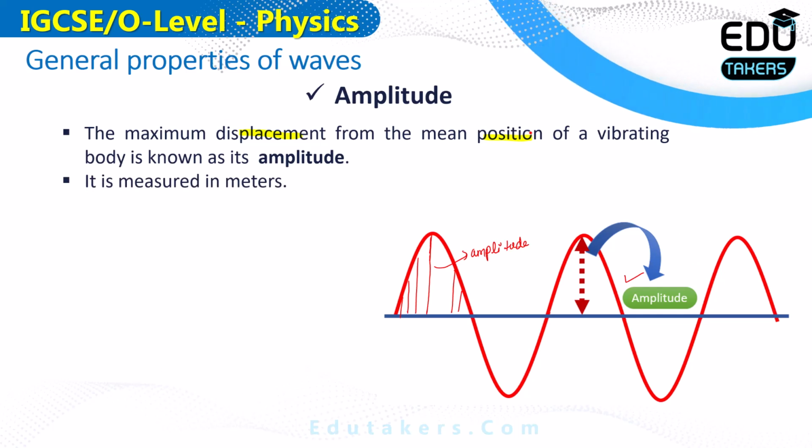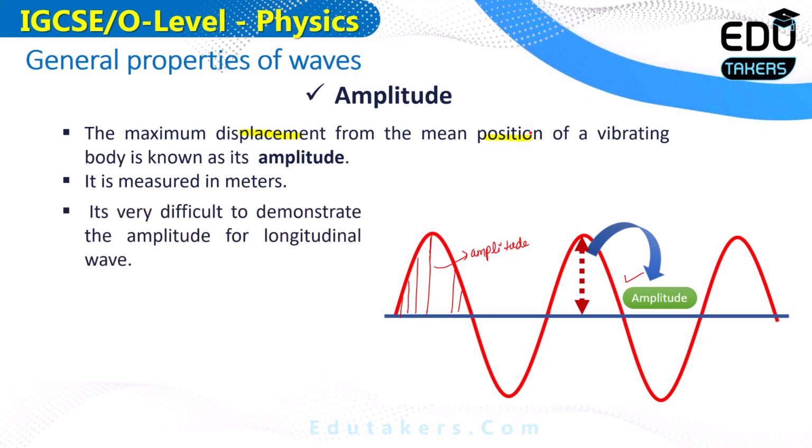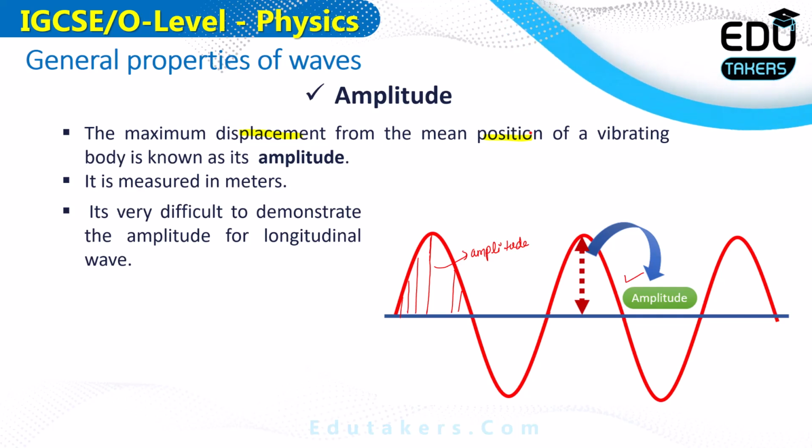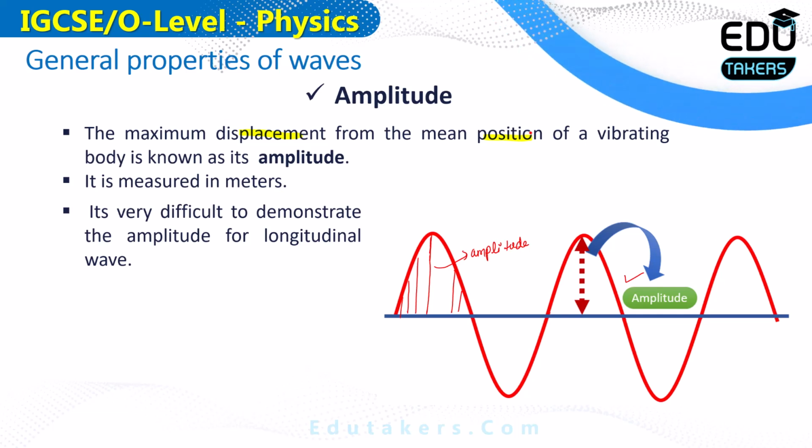Amplitude is a displacement, and you know the unit of displacement is meters. It means that the amplitude is also measured in meters. How can you demonstrate the amplitude for the longitudinal wave and for the transverse wave? For the transverse wave, the amplitude is the maximum displacement of the vibrating body from its mean line.